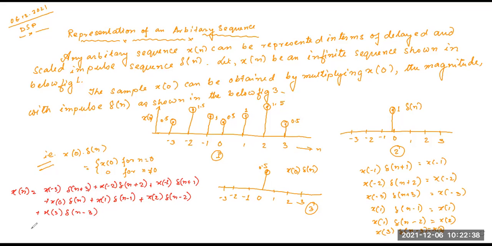So I can write this as the summation of k equals minus infinity to plus infinity of x of k into delta n minus k, where delta n minus k is unity for n equals k and 0 for all other terms.